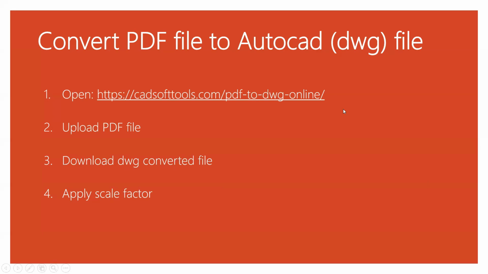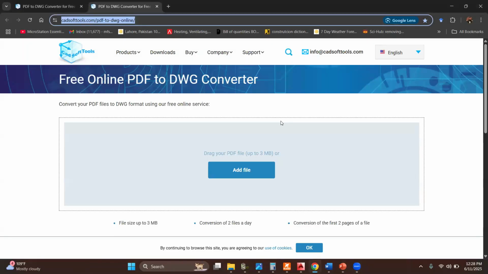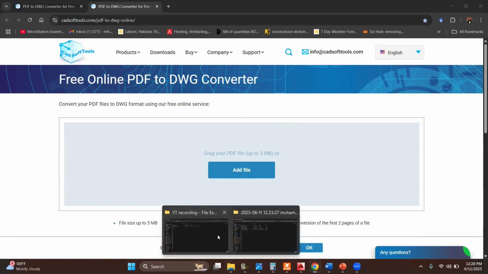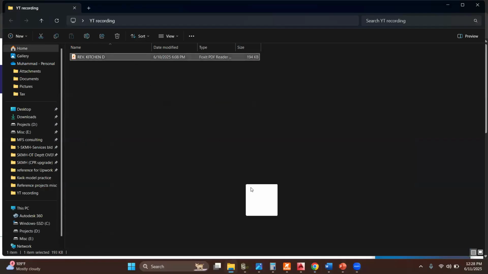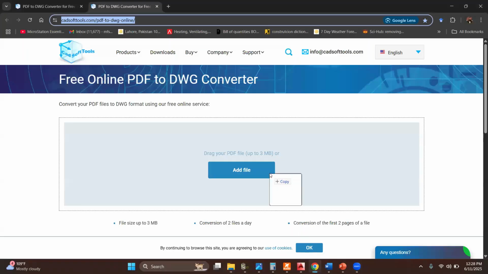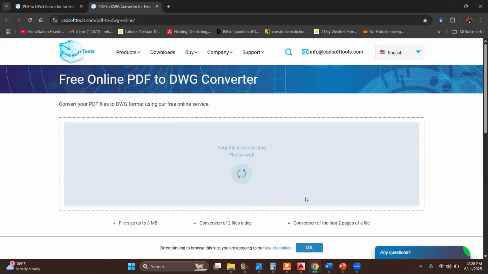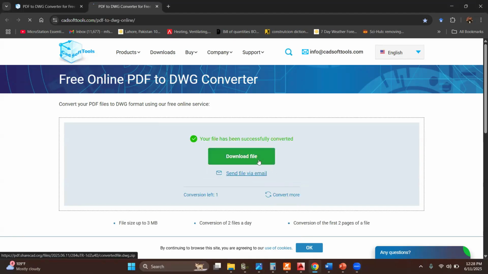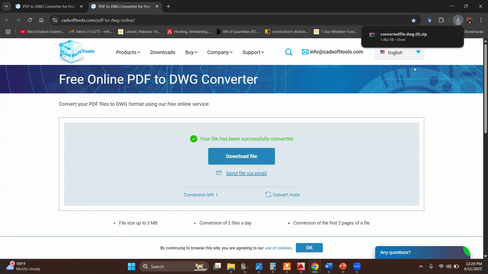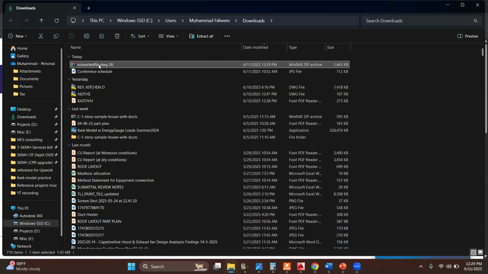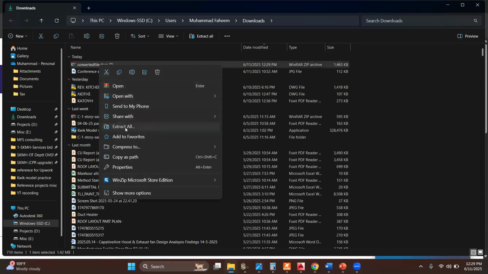First, we are going to open this website. Now we will add our PDF file. The file is being converted into DWG format. Download the file. The file has been downloaded. Extract the file.